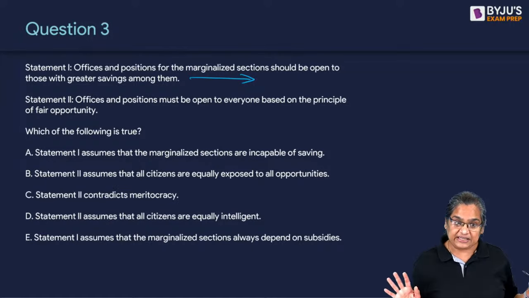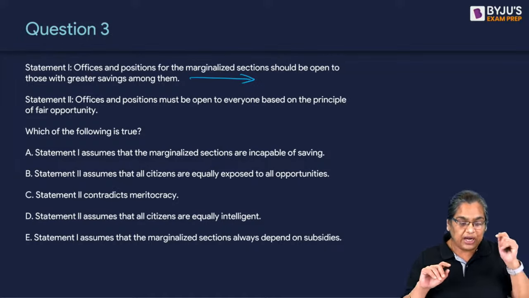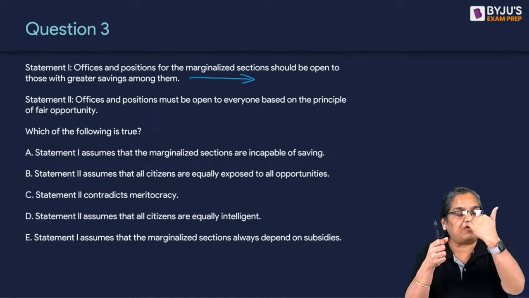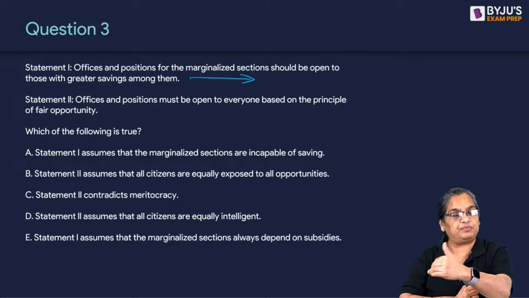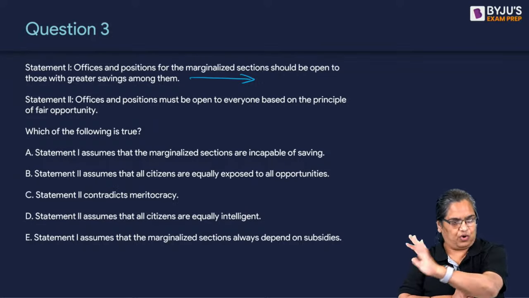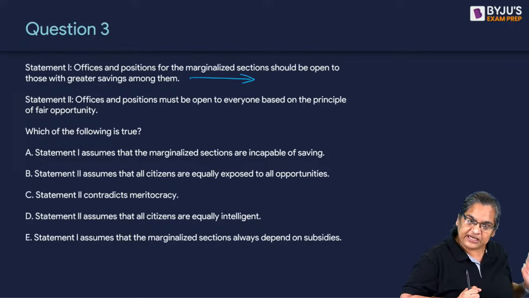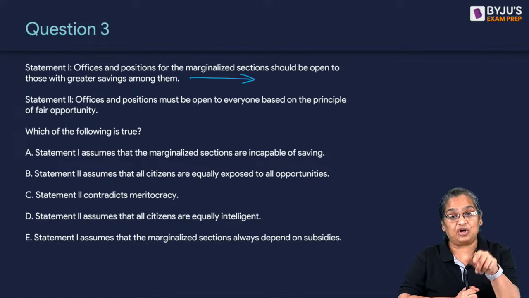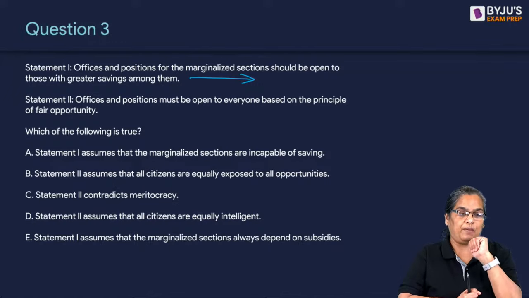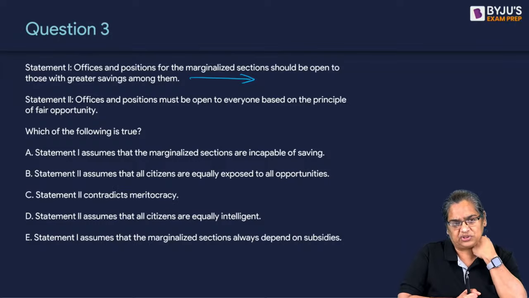I have not said anything about that. So assumption is the basis of a claim. The claim is that those with greater savings should be given greater benefits, whatever, offices. He has not mentioned anything about those with lower savings. So that lower savings answer that you're giving is an inference or a conclusion on your part. It's not the assumption I am making.